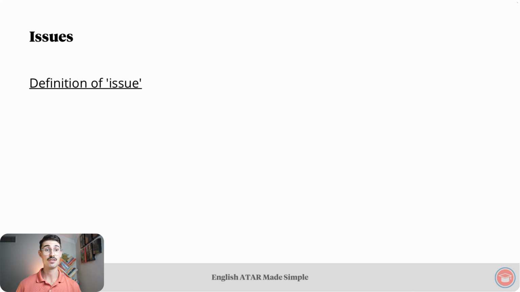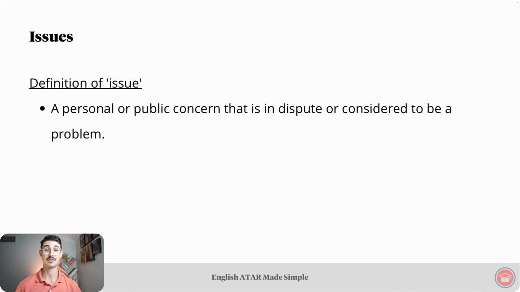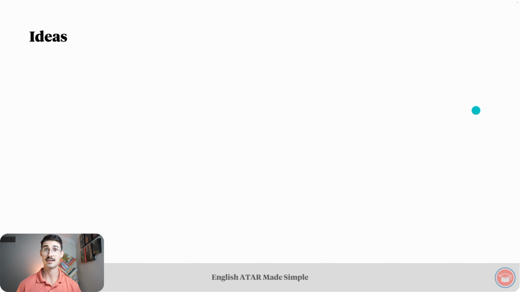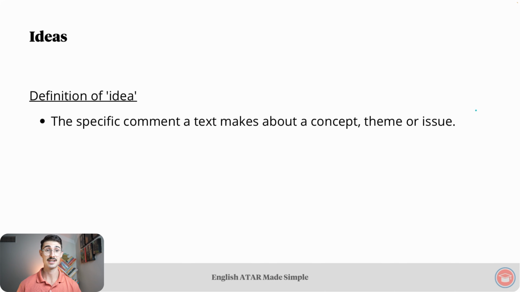After that, we discussed issues. Our definition of an issue is a personal or public concern that is in dispute or considered to be a problem. Then we discussed the interplay between genre and issues. Key takeaway here was that documentaries typically emphasize the issue or issues they explore, making them great texts to analyze for this topic. After that, we looked at ideas. Our definition of an idea is the specific comment a text makes about a concept, theme, or issue.